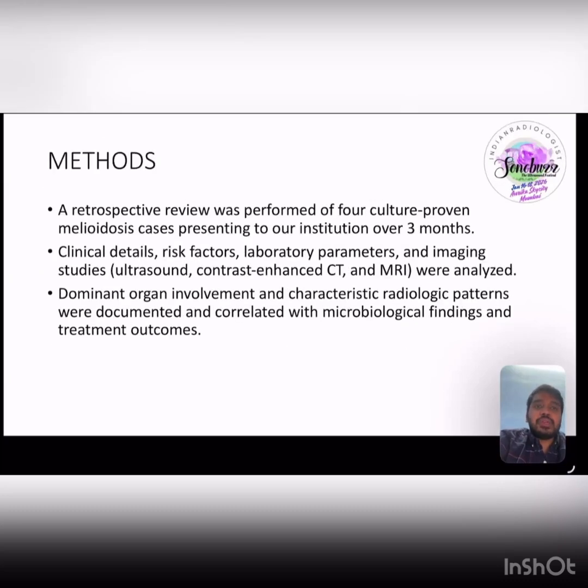Methods. A retrospective review was performed of 4 culture-proven melioidosis cases presenting to our institution over 3 months. Clinical details, risk factors, lab parameters, and imaging studies, that is ultrasound, CT, and MRI, were analyzed. Dominant organ involvement and characteristic radiologic patterns were documented and correlated with microbiological findings and treatment outcomes.